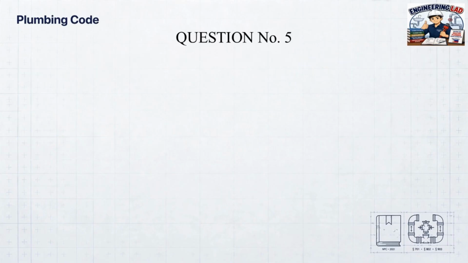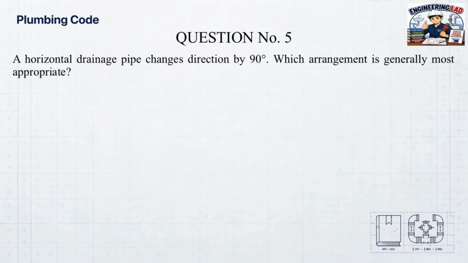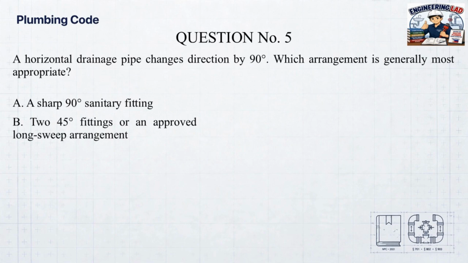Question number 5. A horizontal drainage pipe changes direction by 90 degrees. Which arrangement is generally most appropriate? A. A sharp 90 degrees sanitary fitting. B. 2 45 degrees fittings or an approved long sweep arrangement. C. A standard short radius elbow. D. A cap T.